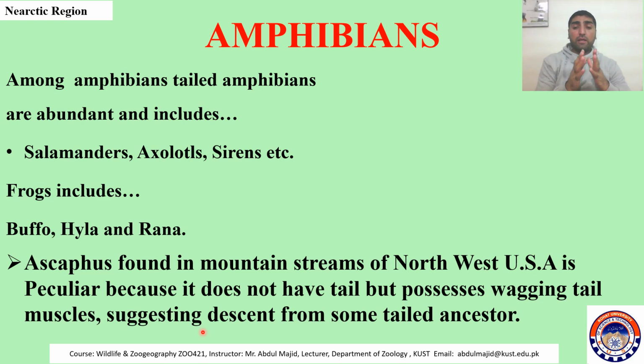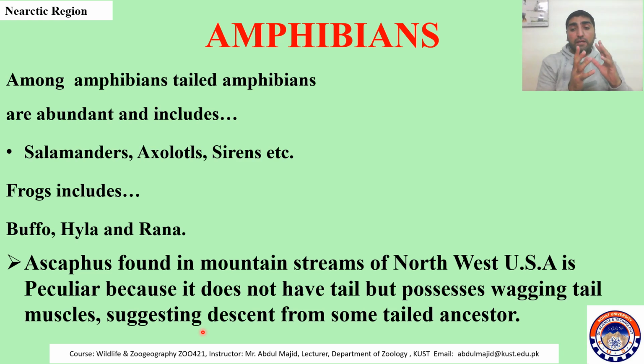Now there are three groups in amphibia. One is Gymnophiona or Caecilia, the snake-like amphibians which don't have legs, or you can say legless amphibians. Then there are Caudata. They have legs and they have tail. Then the tail was reduced and reduced, and the third group, which is Anura or tailless amphibian, evolved.